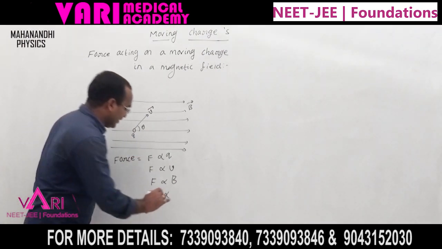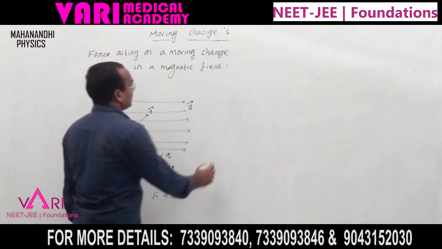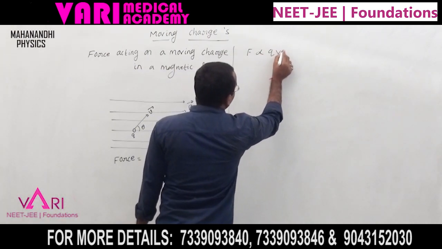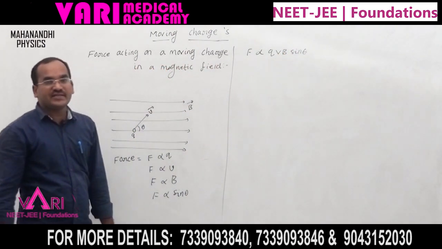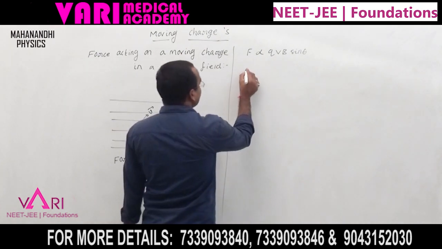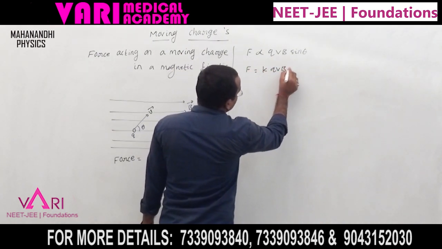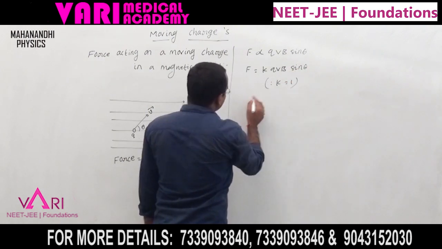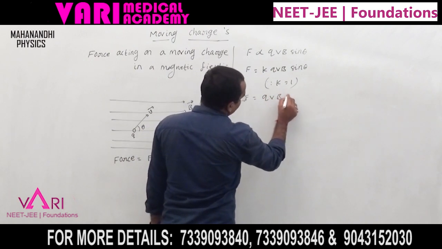Combining all terms, F is proportional to QVB sin theta. With proportionality constant K, F equals K Q V B sin theta. Here K equals 1, so F equals QVB sin theta.